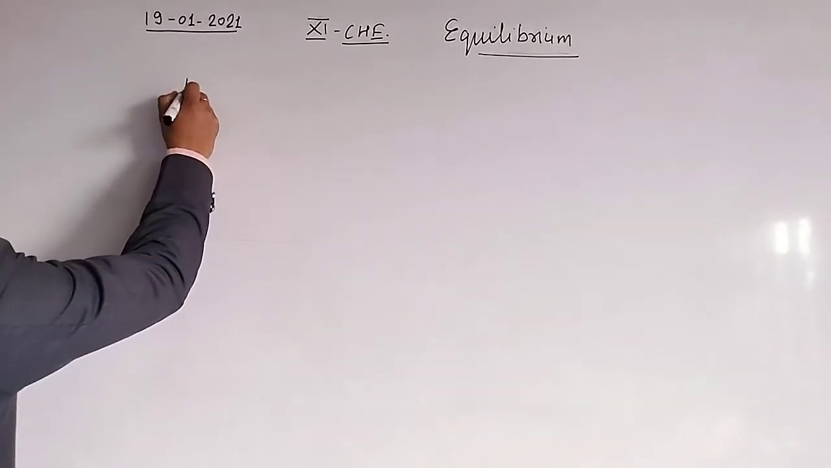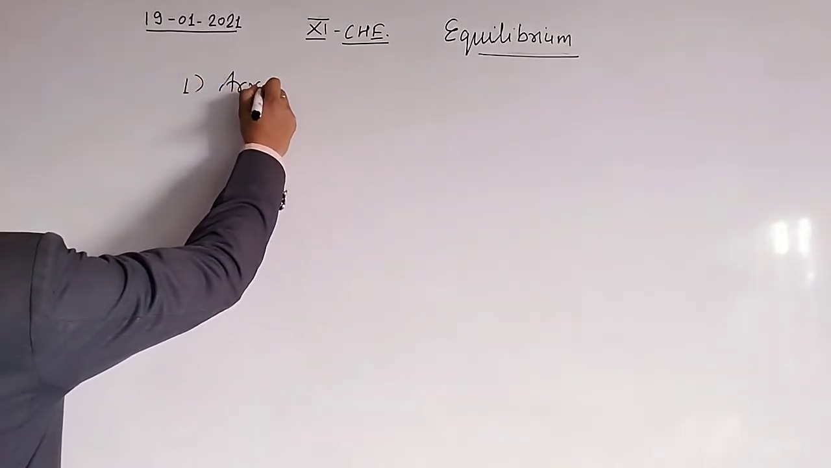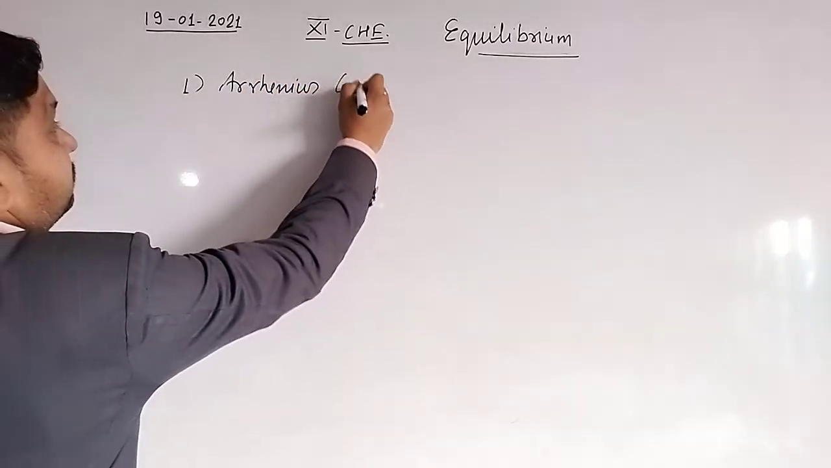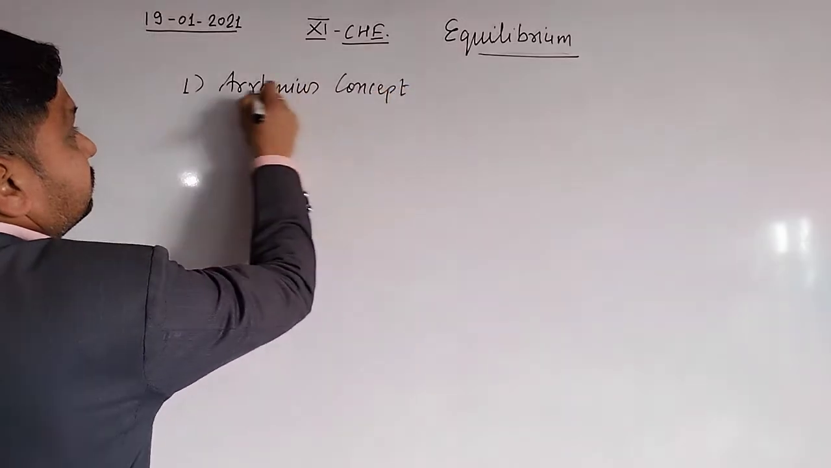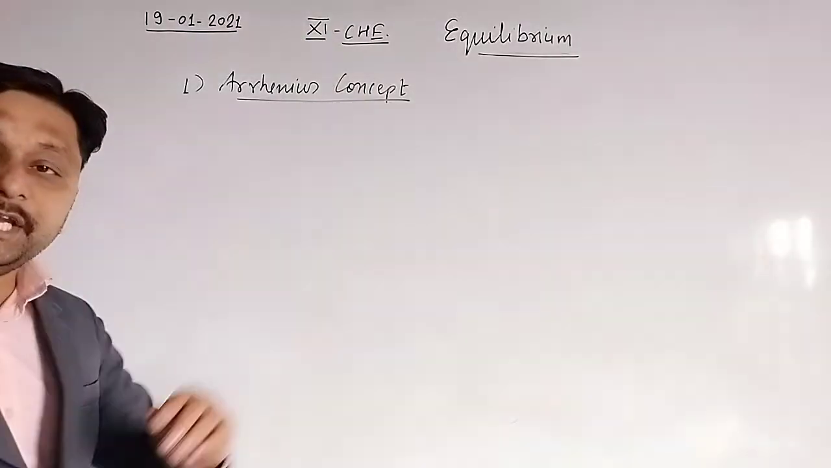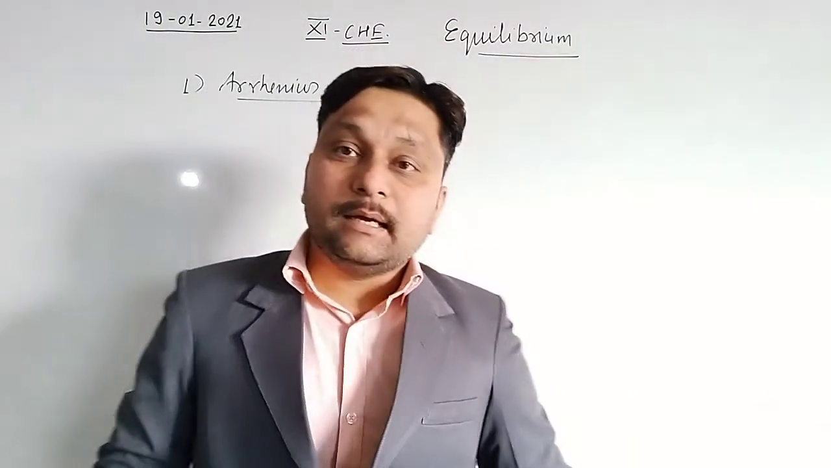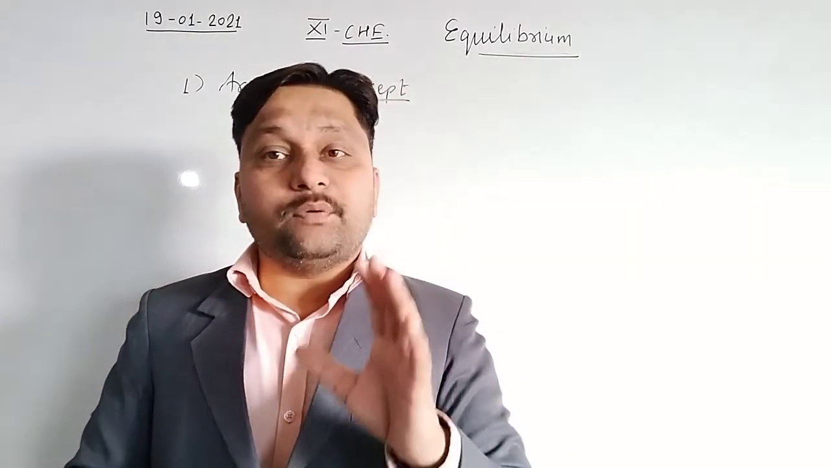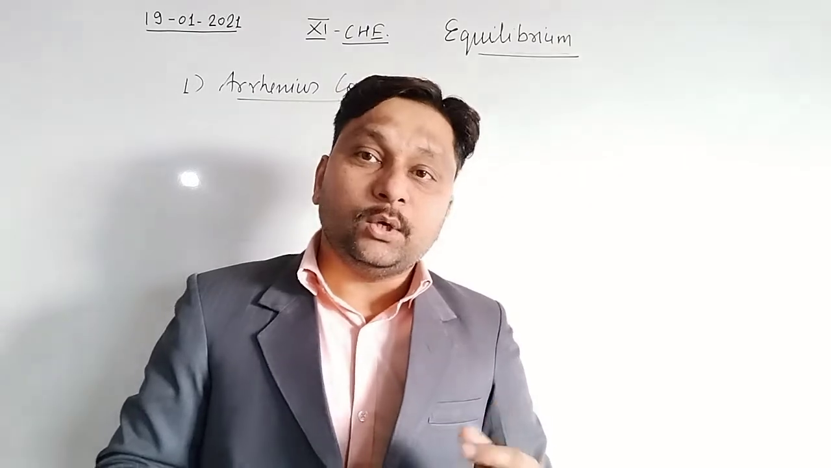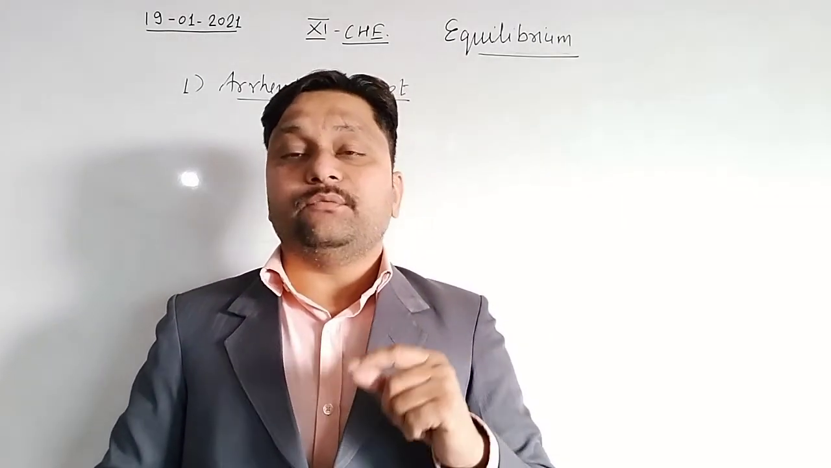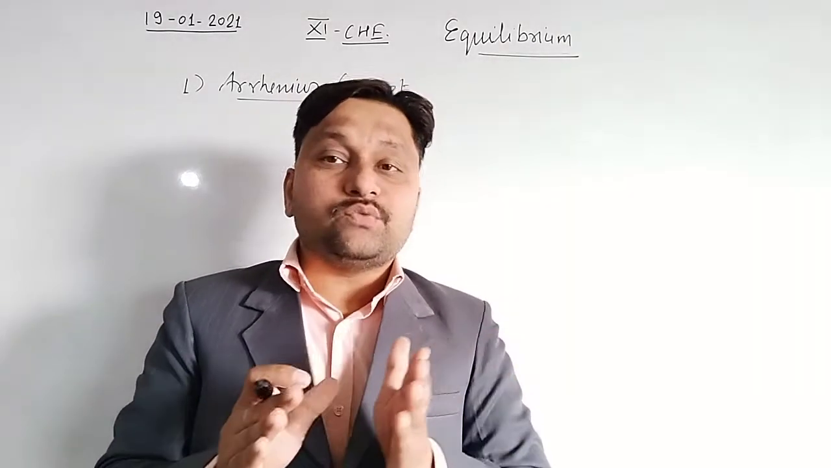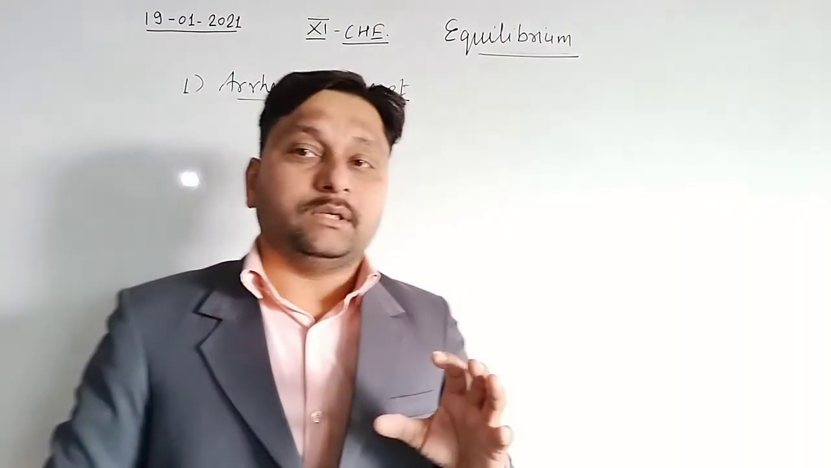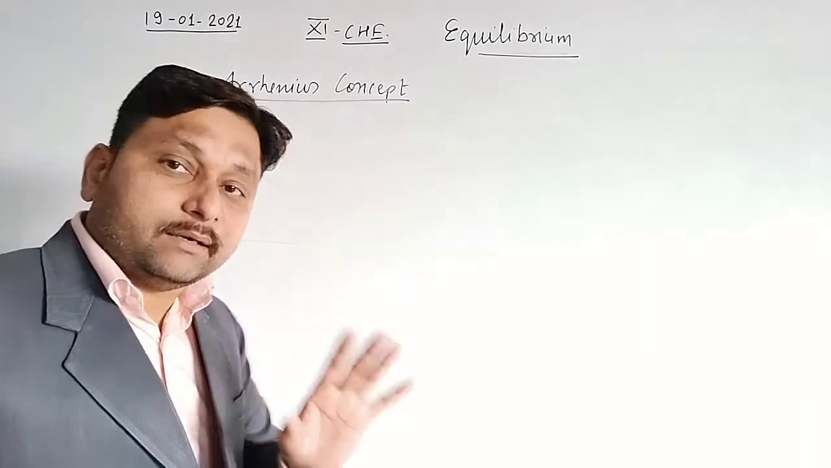So first of all, the Arrhenius concept. According to Arrhenius, acids are those which have the tendency to furnish hydrogen ion or hydronium ion when dissolved in water, and bases are those which have the tendency to furnish hydroxide ion when dissolved in water. Clear? This is the concept of Arrhenius.